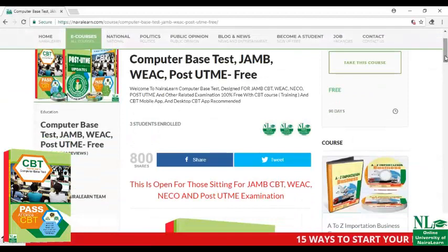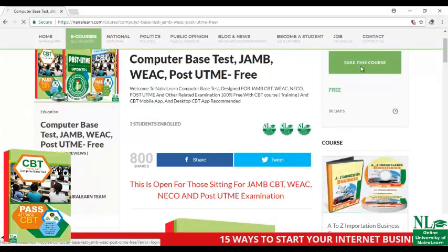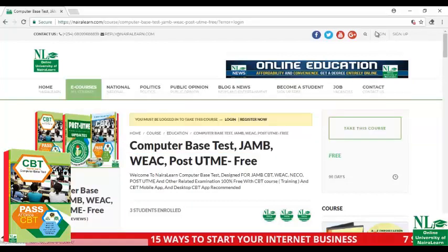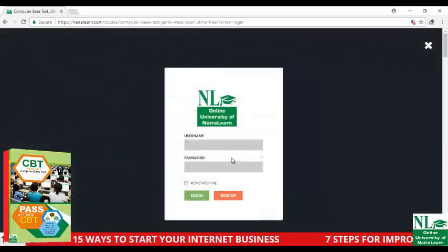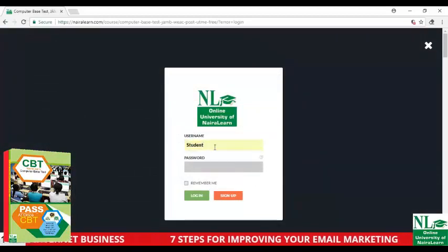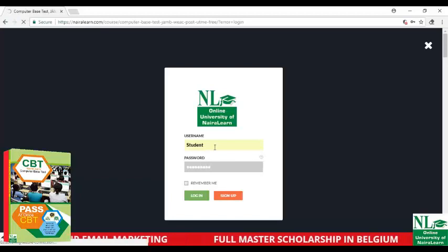Okay, so this is the course. I have to click on take the course. As you can see, it says you must log in in order to take the course. So let me click here, and the username is student, then put the password. On your own, you should use your own username and password. If you don't have one, click on sign up.